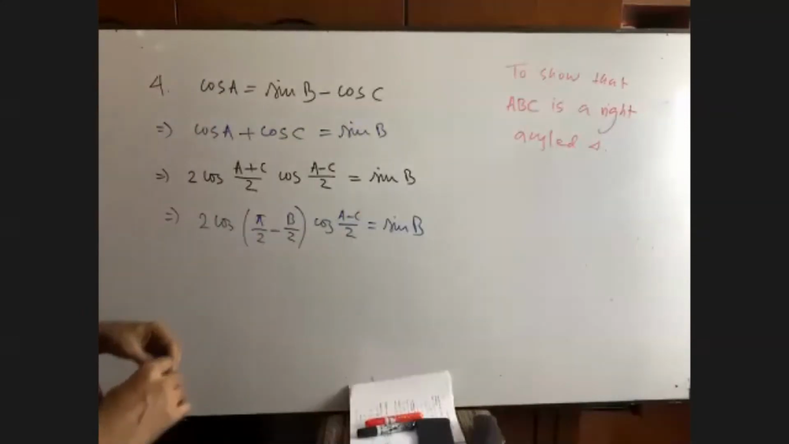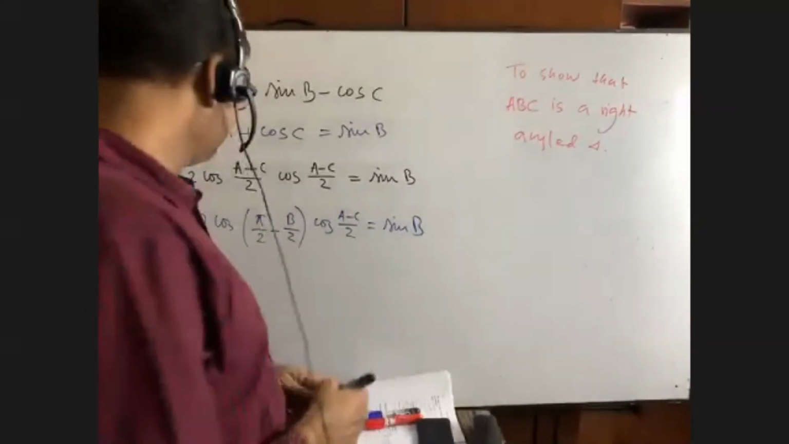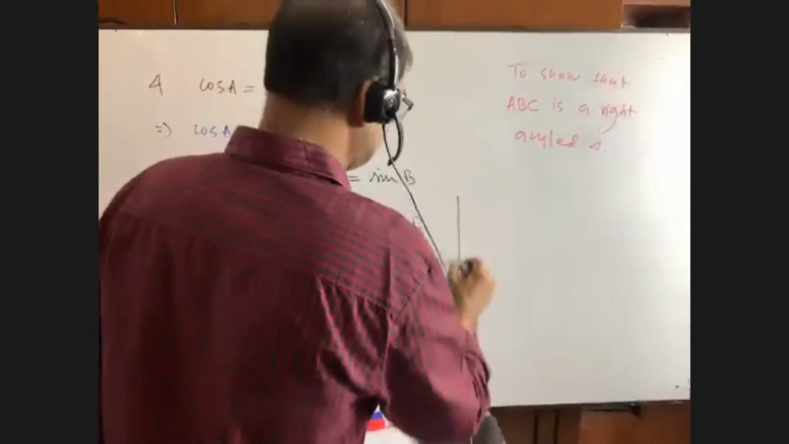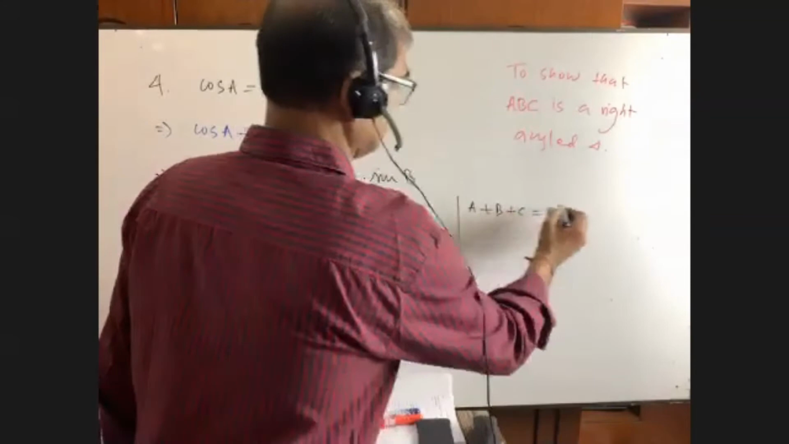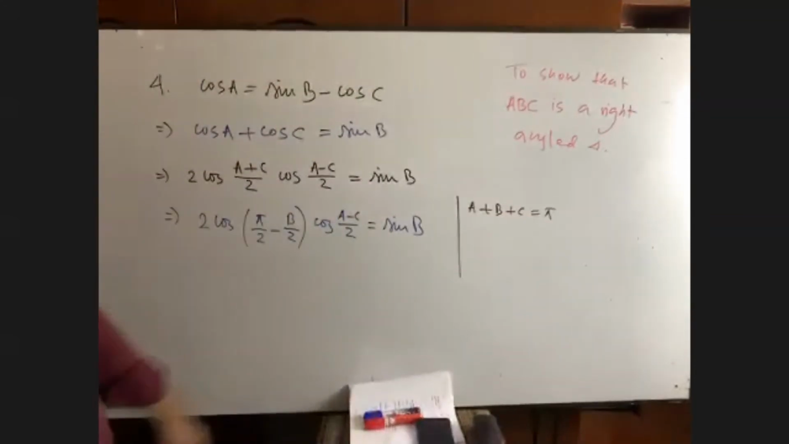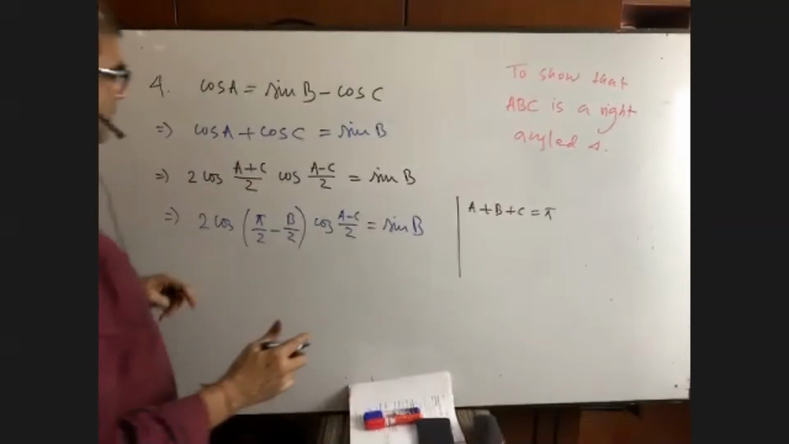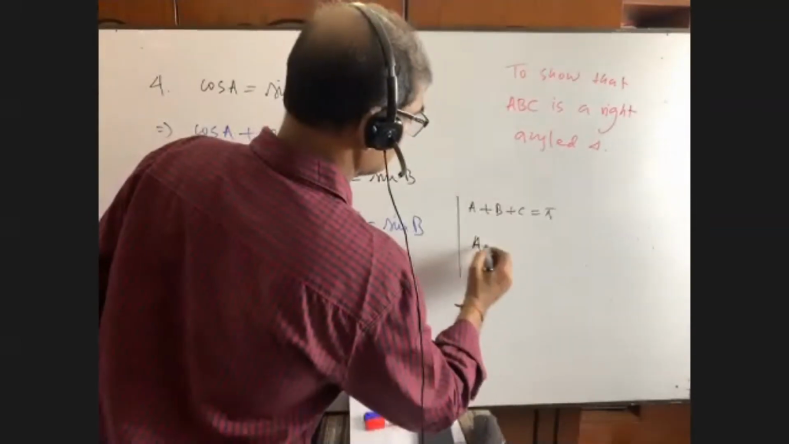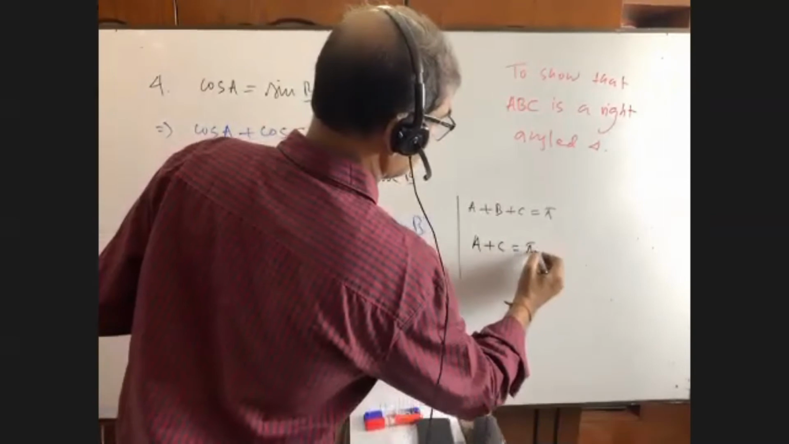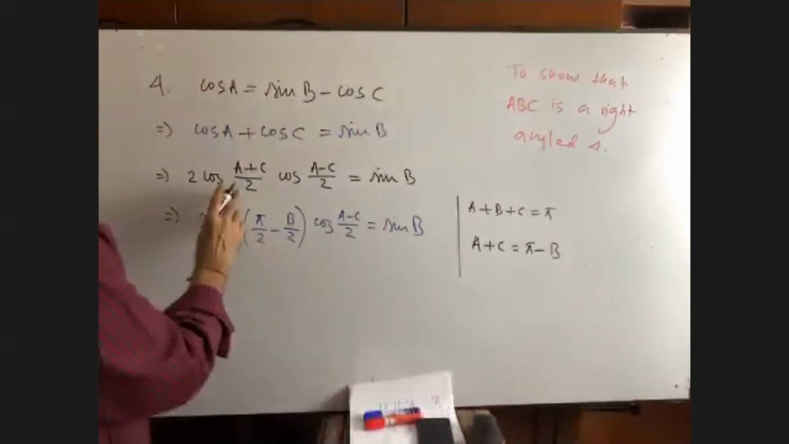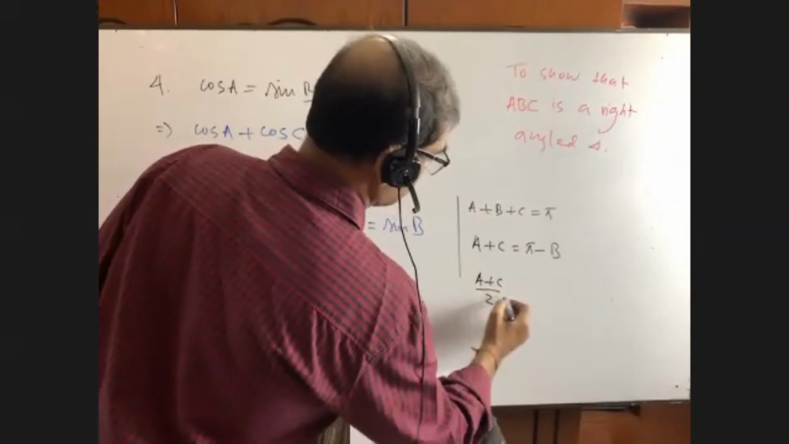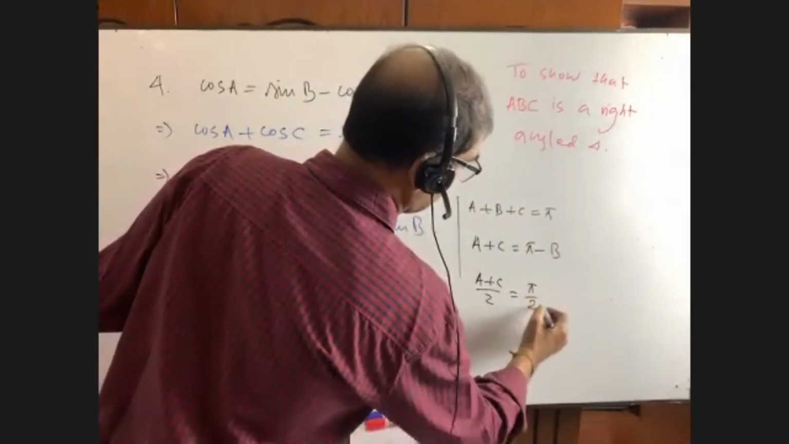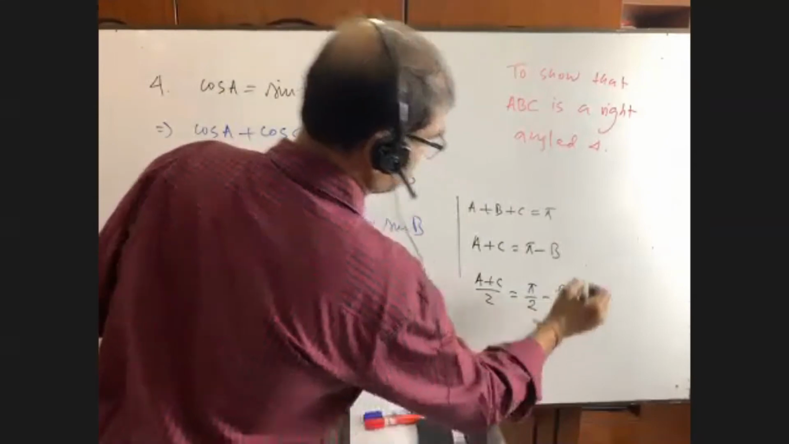Okay, what I have done here, I am going to show you. A plus B plus C is given in the question. As it is a triangle, the sum of 3 angles equals pi. Now you see here we have to find A plus C. So A plus C equals pi minus B. Here it is 2, so we can write A plus C by 2 is equal to pi by 2 minus B by 2.